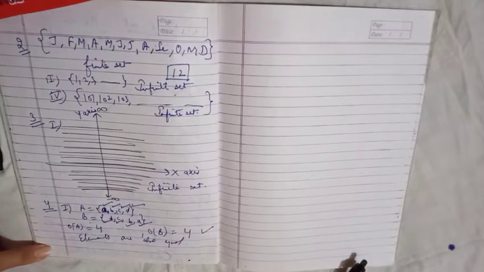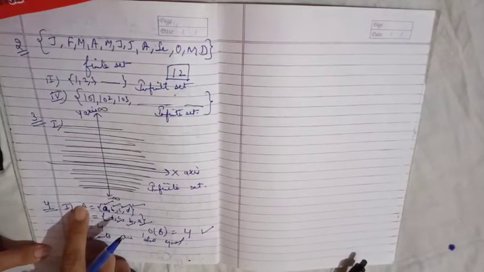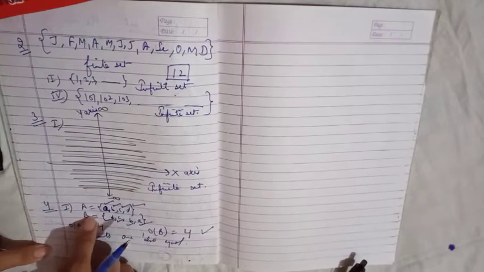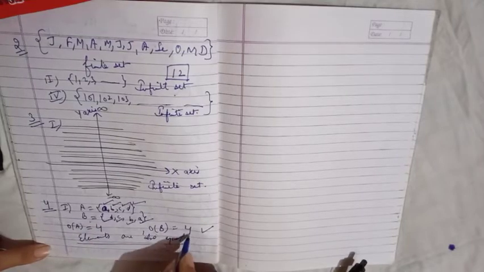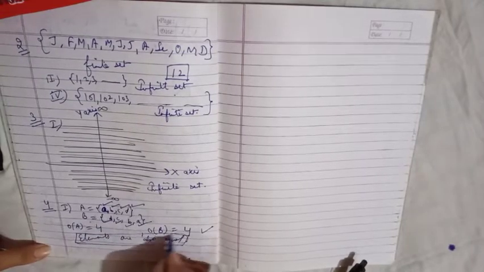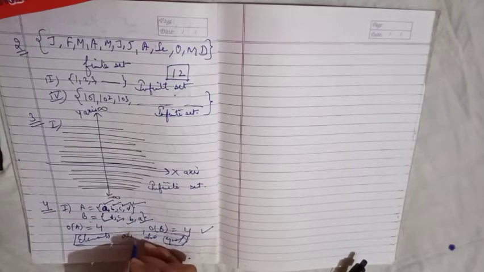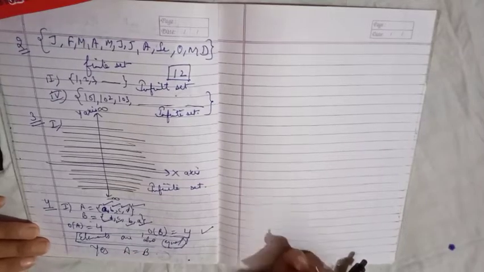This means that I can say that there is no element in set A which is not present in set B, and there is no element in set B which is not present in set A. That is, all the elements in both sets are equal, right? The order may alter, but the elements are equal. That is, yes, A and B are equal, right?